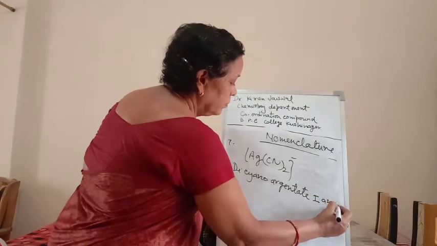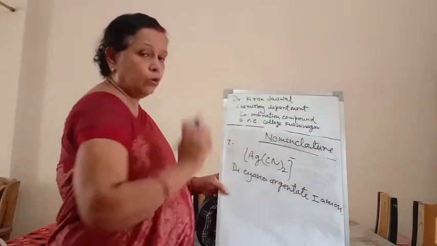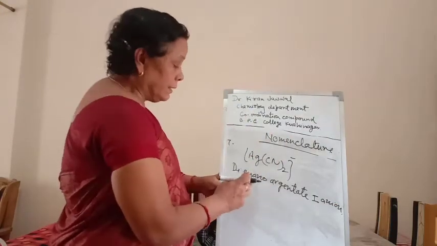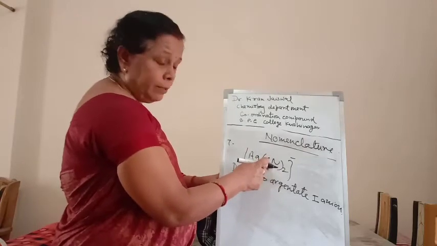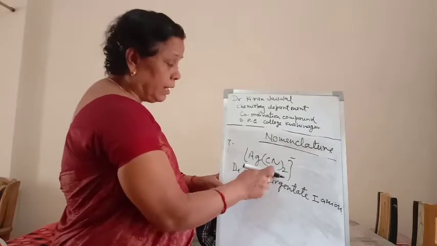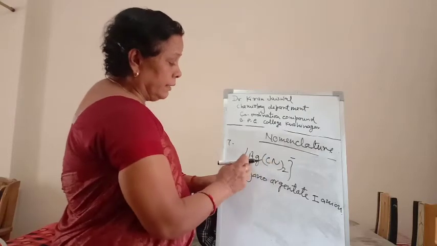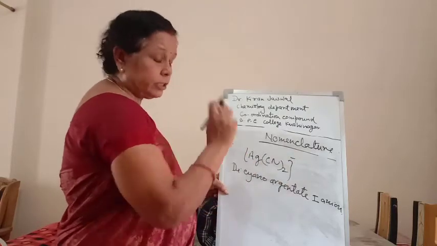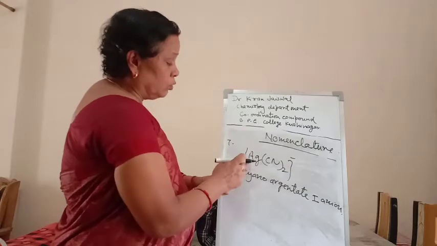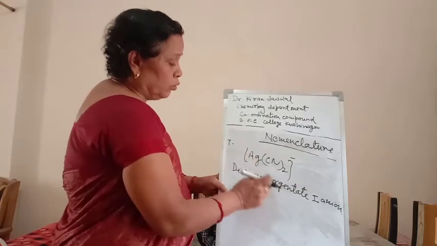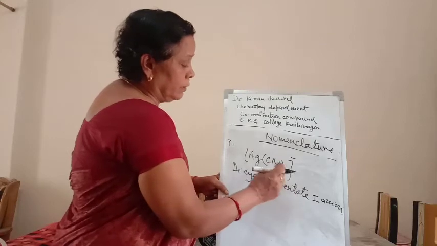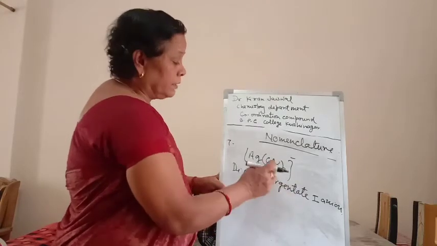anion. The name of this compound will be dicyano. There are 2 ligands, cyanide ions, negative ligands, so there will be O at the end of the ligand: dicyano. The coordination sphere carries the negative charge, so the name of the central metal ion will end with ATE, so there will be argentate.